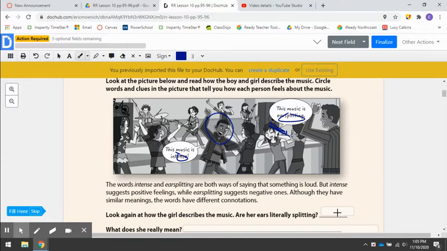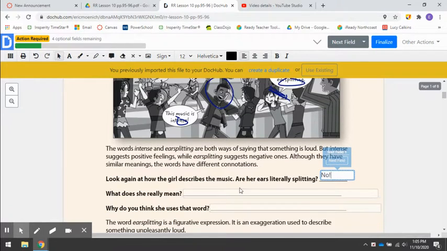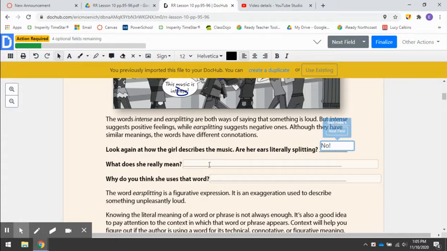So where it says, are her ears literally splitting? You would write no, of course not, right? No, her ears are not literally splitting. We would say that they're figuratively having an ear splitting effect, right? Because they're not literally splitting off of her head. So what does she really mean? She means that the music is really loud and that she doesn't like it, right?